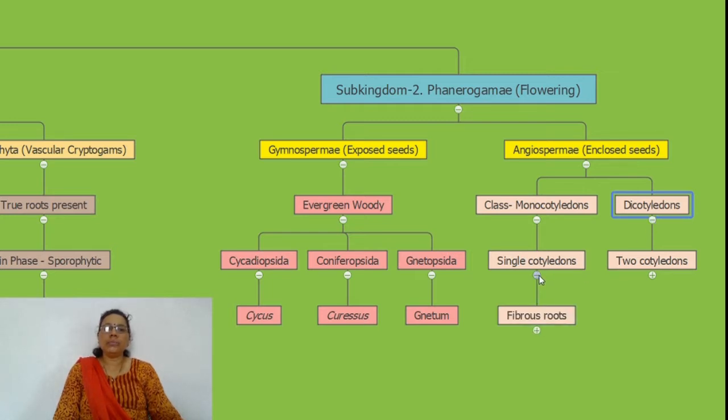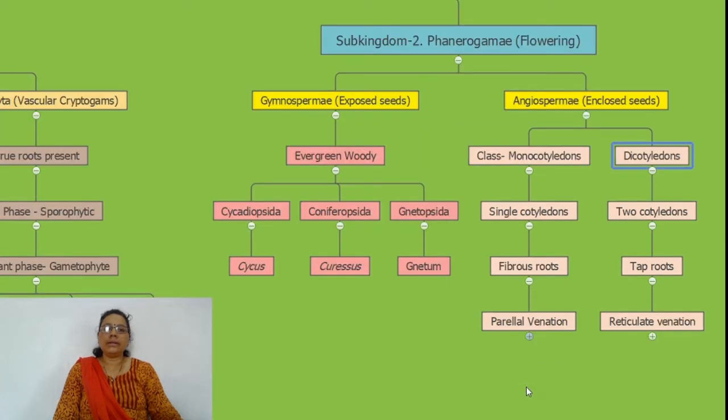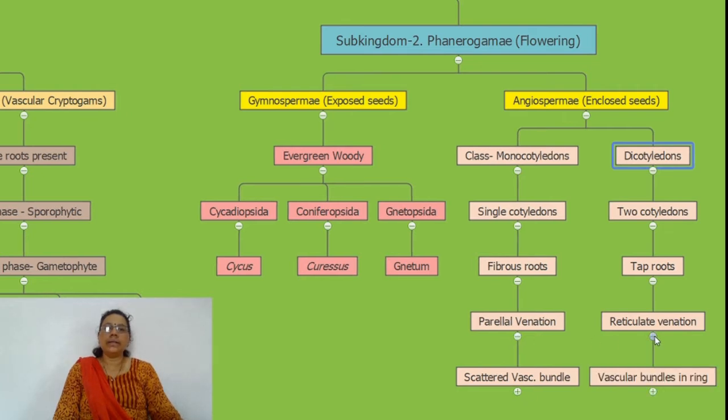The root type in monocotyledons is fibrous, and dicotyledons have a taproot system. Leaves with parallel venation are found in monocotyledons, and reticulate venation in dicotyledons. The vascular bundles in monocotyledons are scattered, and in dicotyledons they are found in a ring.